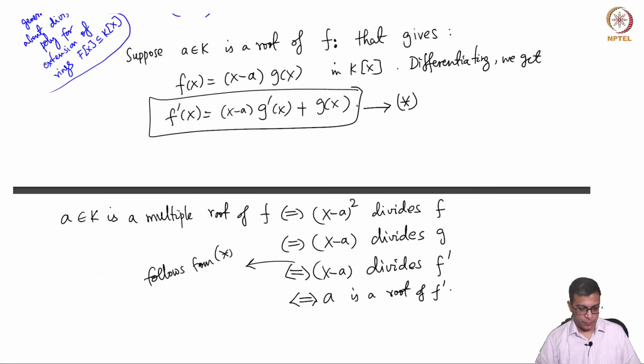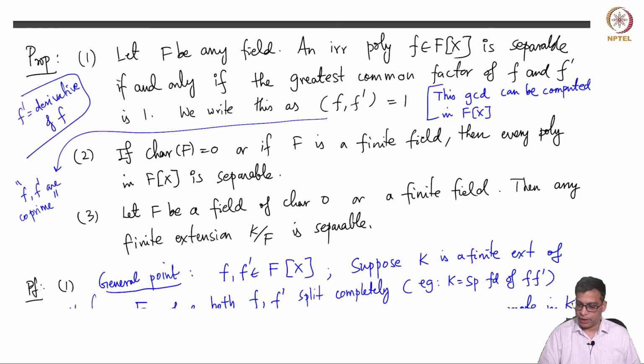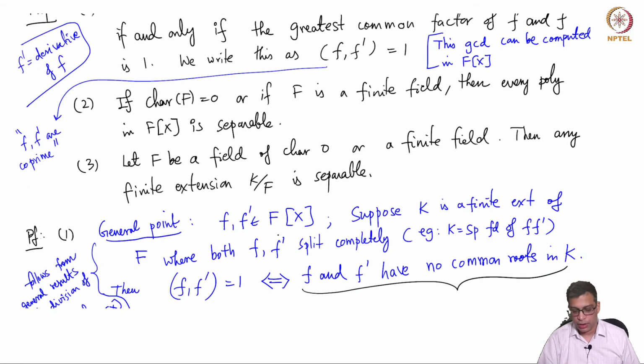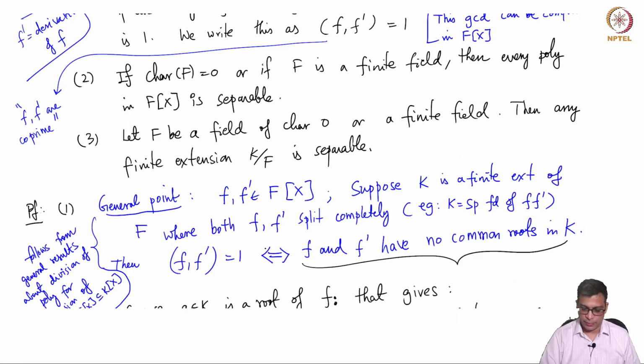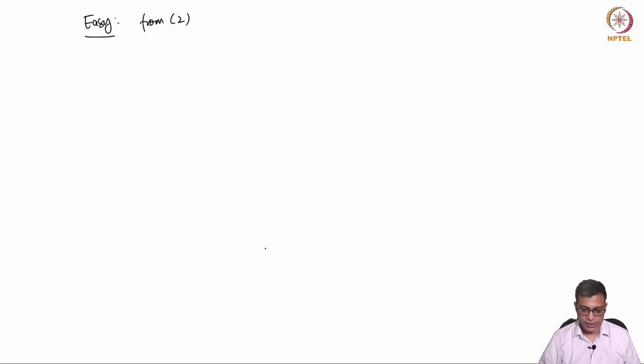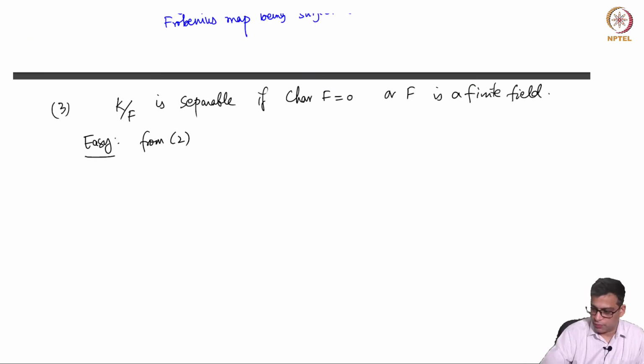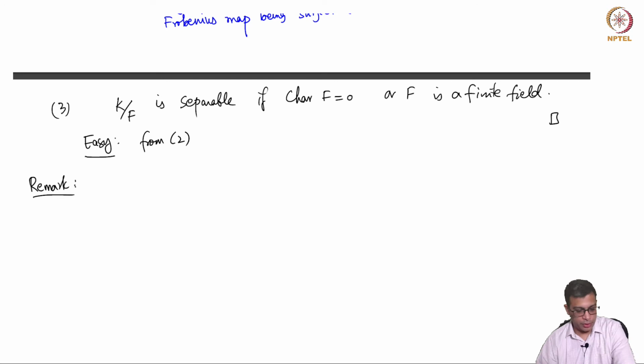Let me just go back to the proposition statement. Every polynomial is separable. So now if you take an extension K over F, where F is characteristic 0 or a finite field, and you take an alpha in K, its irreducible polynomial is separable by 2. So the alpha is separable, and hence the extension is separable. So this finishes the proof of the proposition, but I want to end this discussion about separability with this remark.